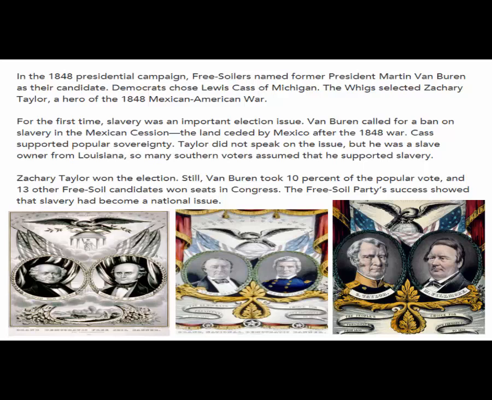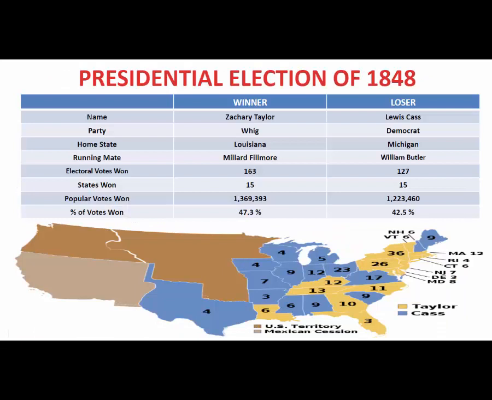Question 21. What was the outcome of the presidential election of 1848? Well, Zachary Taylor was the winner. As we see here in this electoral map, you can see that Zachary Taylor was a winner with 163 electoral votes. Notice his popular vote was 47.3 compared to 42.5, so it was a fairly close election. And if you look at the states won, notice Taylor took 15 and Cass took 15. So clearly the country was divided over the slavery issue.